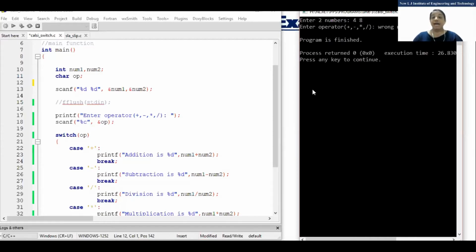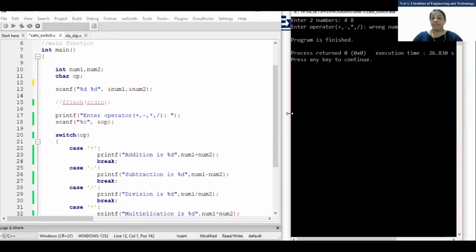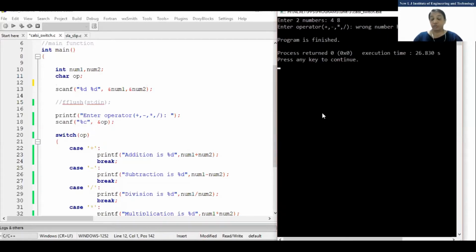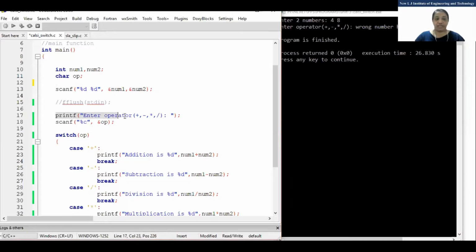Okay. See, after that, what happened? Just concentrate here. This is a very important one. We entered two numbers, 4 and 8. After that, it displays what? Enter operator. That message is displayed, right? After that, what happens? It will not wait for the scanf %c operator.